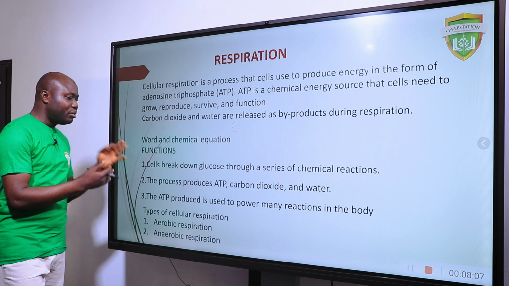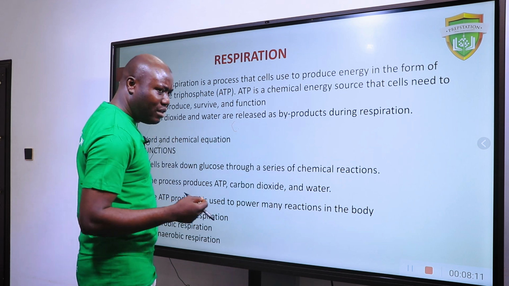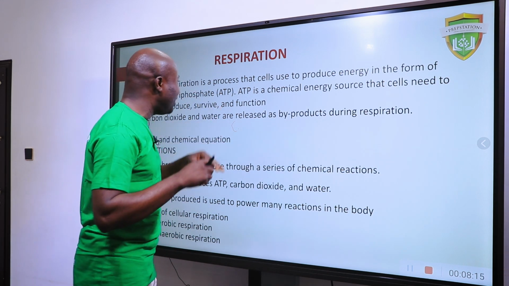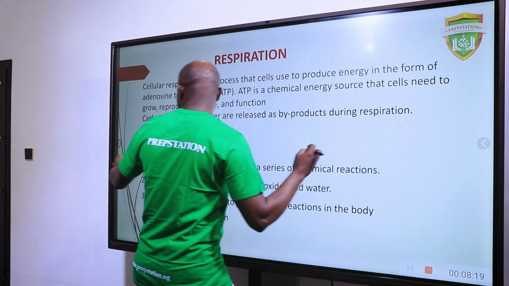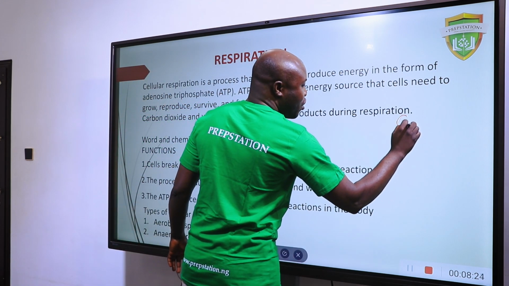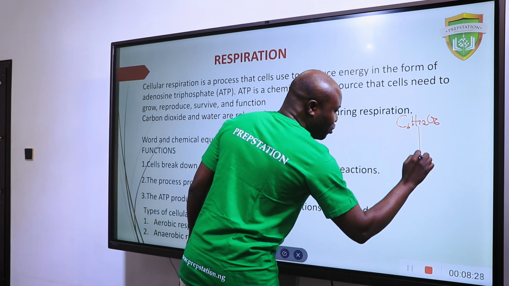Now, your cells break down glucose through a series of chemical reactions. At the beginning, if you have been following me, I said respiration is an enzymatic process. So when glucose is broken down, let's say this is your glucose here, it will be broken down.